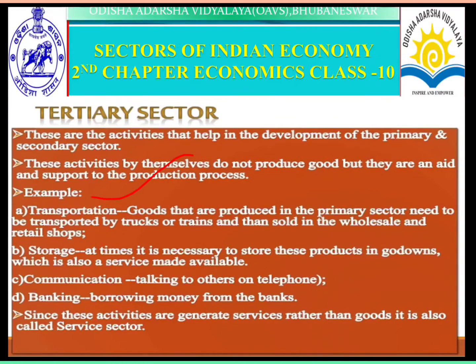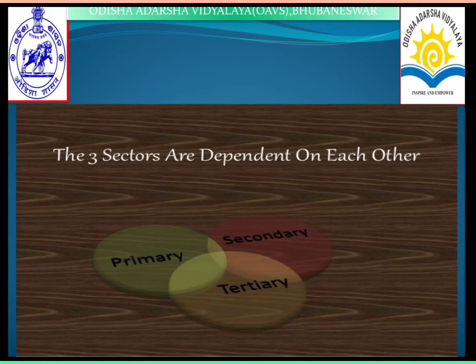Next, the three sectors are interdependent on each other. Very important. From the exam point of view, you have to remember this. All three sectors: the primary sector, the agriculture and allied sector, the secondary sector, the industrial sector, and the tertiary sector, the service sector. All these are interdependent, and one helps and supports the development of the others.